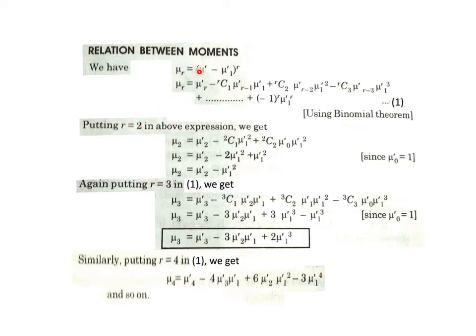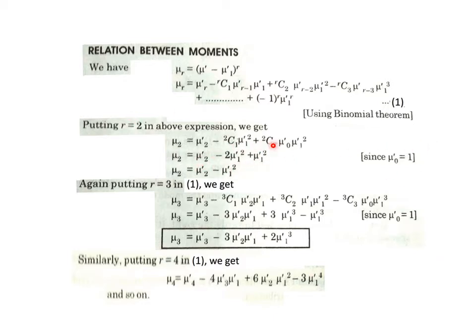So mu 2 is mu 2 dash, as you can see, minus 2c1 mu 2 minus 1 dash, mu 1 dash into mu 1 dash, so mu 1 dash squared, plus 2c2 mu 2 minus 2, that is mu 0 dash into mu 1 dash squared, and mu 0 dash is always equal to 1 as a standard result. Remember, mu 0 dash and mu 0 are both always equal to 1, and mu 1 is always 0, as I was discussing there.